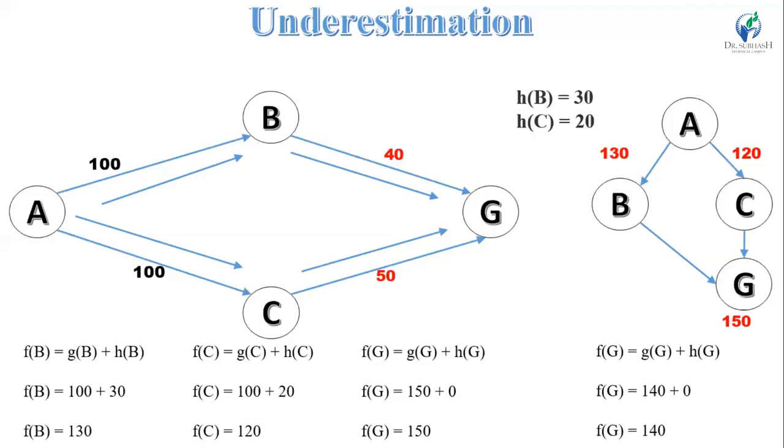Now see here, we have got the optimal answer. So we can say that with the help of underestimation we can get an optimal answer in the A star algorithm.